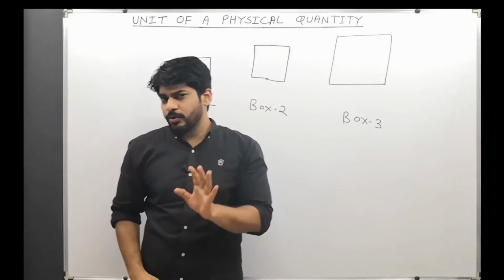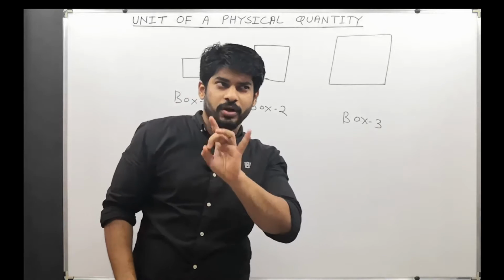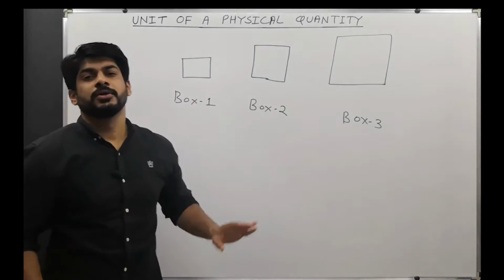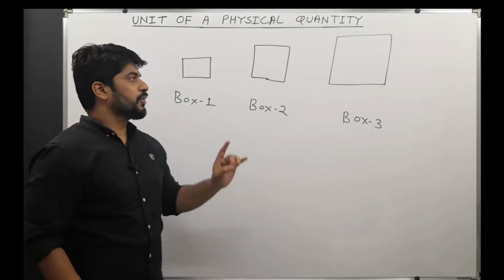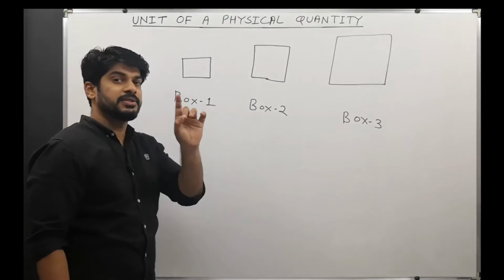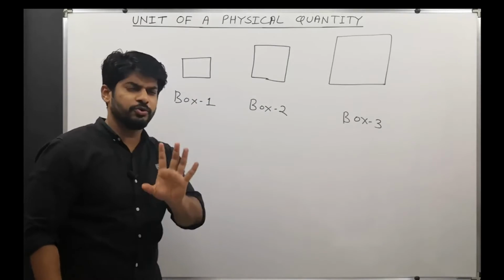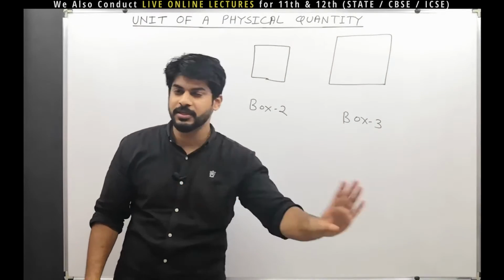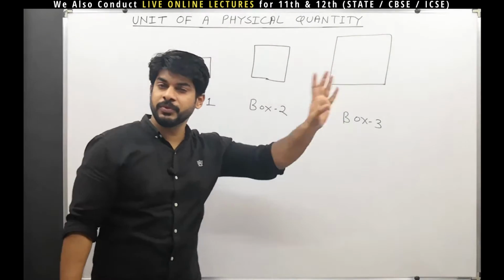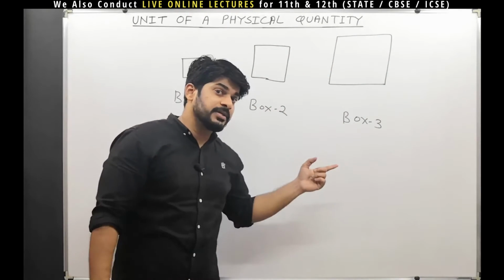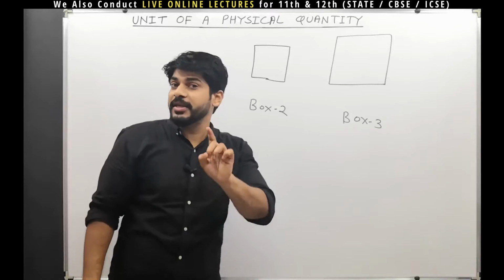Now for our example, we are going to consider one physical quantity associated with these boxes, that is their mass. So far I have not defined what a unit is. After this example, it will be clear what exactly a unit is.